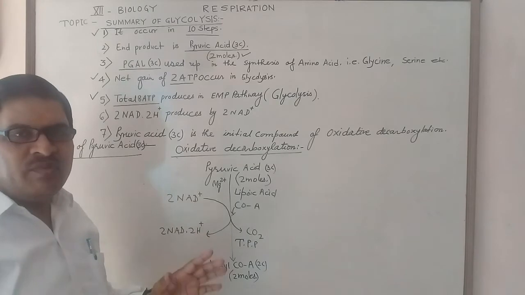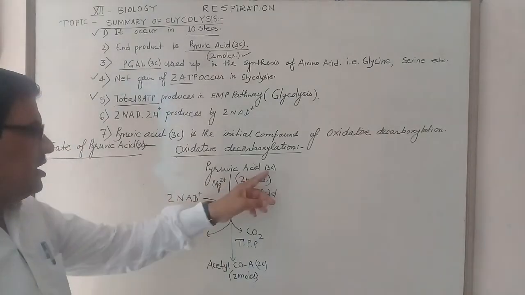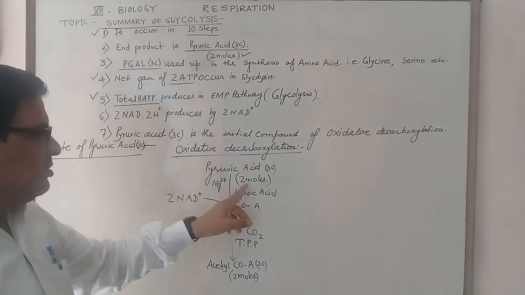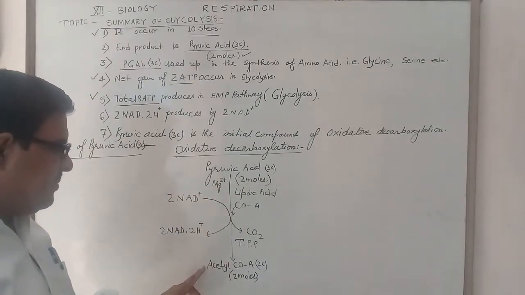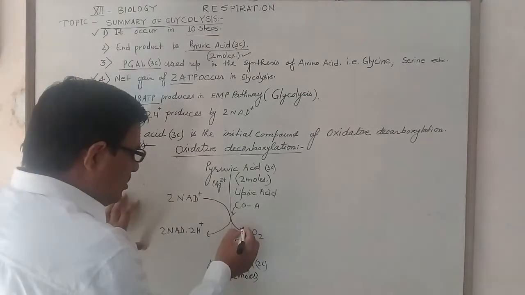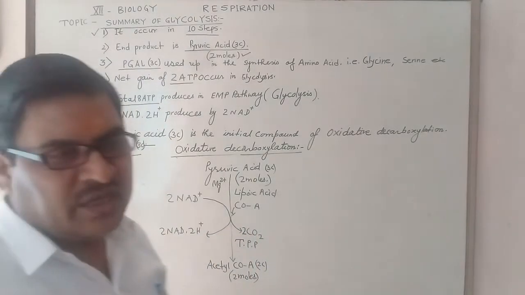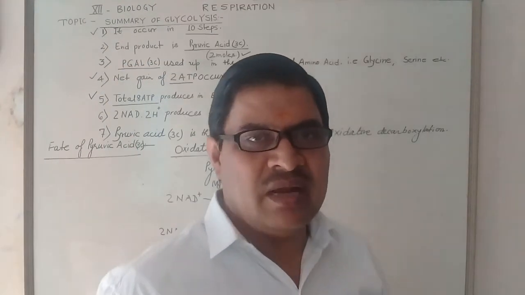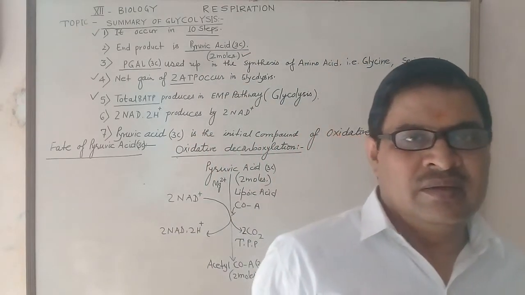These 5 cofactors are involved in the conversion of 2 molecules of 3 carbon pyruvic acid into 2 molecules of 2 carbon acyl coenzyme A. In this way 2 carbon dioxide are removed in the reaction. This is called oxidative decarboxylation.